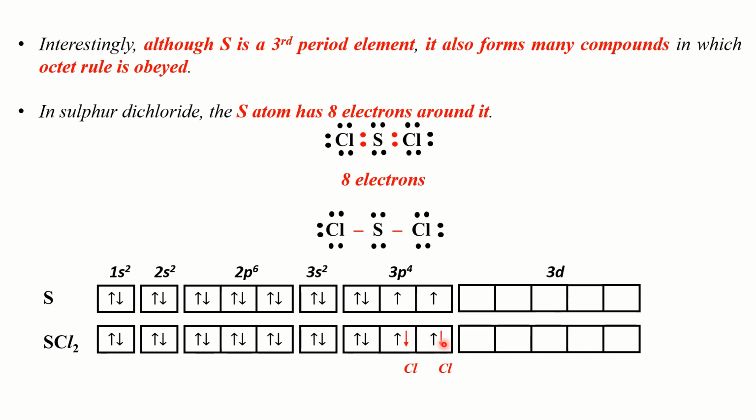So 8 electrons are there in the third shell of sulfur after bonding with the 2 chlorine atoms. Now you can see that there are 8 electrons around the central atom in sulfur dichloride. Okay, so this is how sulfur, which is a third period element, obeys octet rule.